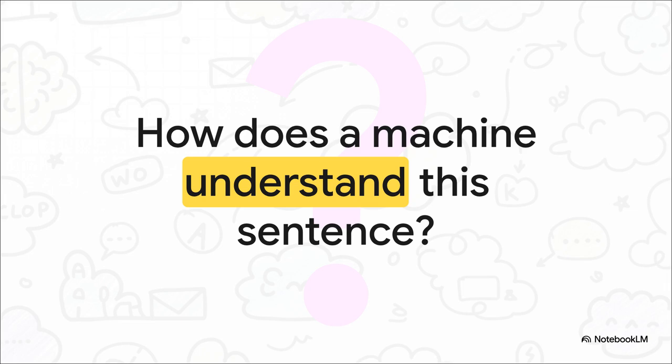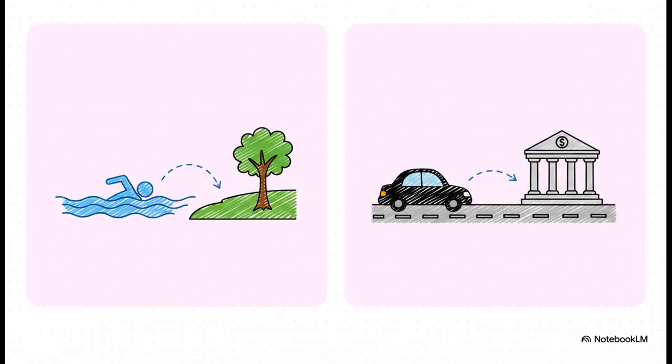It all starts with a question that seems simple but is actually incredibly difficult for a computer. For us, understanding a sentence is just second nature. But for a machine, figuring out the relationships between words and what's important, well, that's a massive challenge. Take a look at this. It perfectly captures the problem.